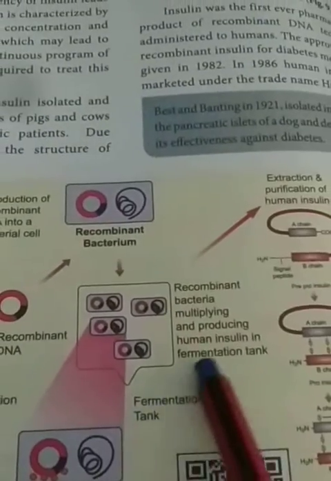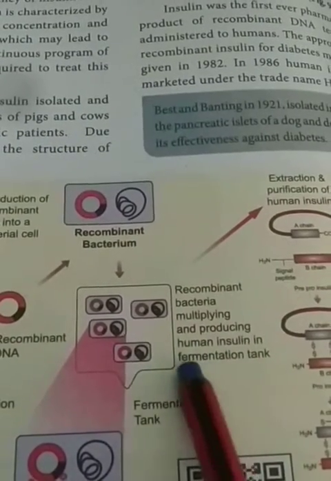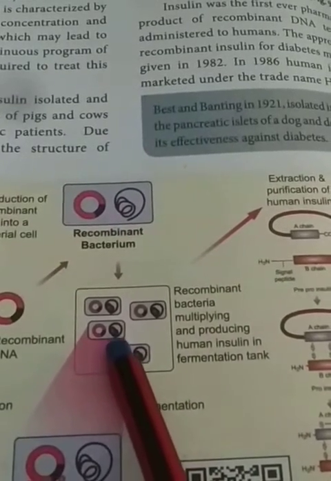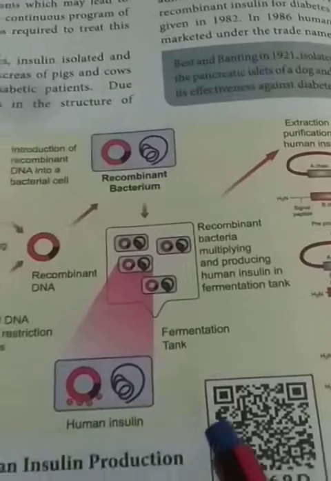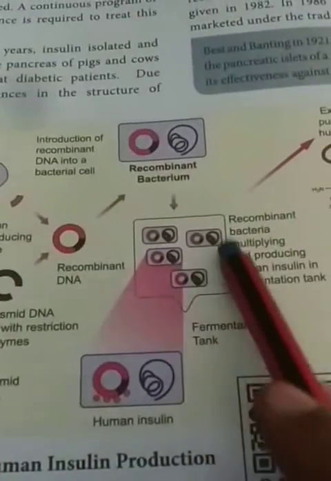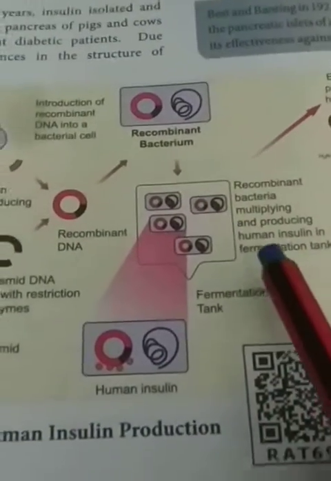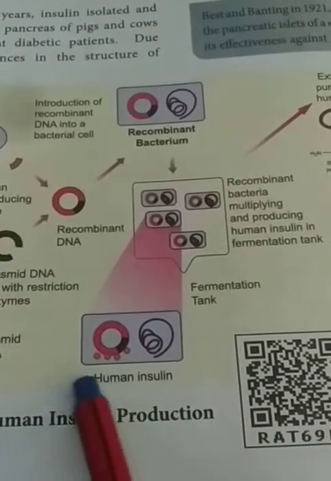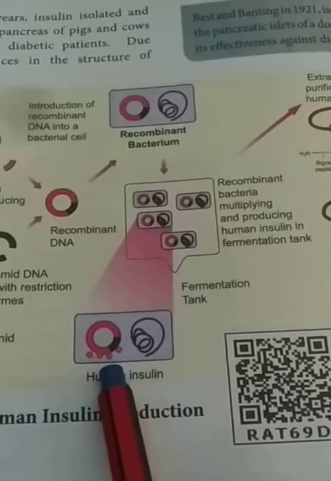Okay, so recombinant bacteria multiplying and produce human insulin in fermentation tank. So these plasmids multiply a lot and produce. Okay, in that fermentation tank we keep them separately. They can produce. So now for what? This gene can produce the human insulin.